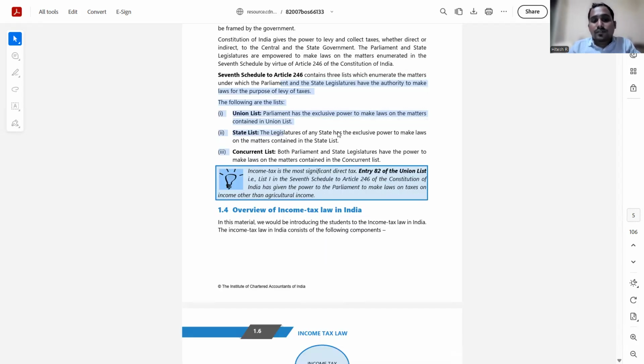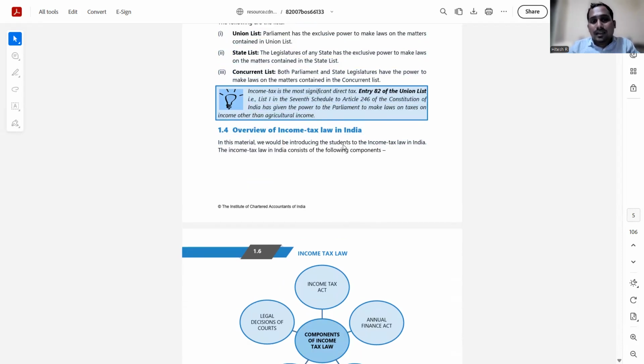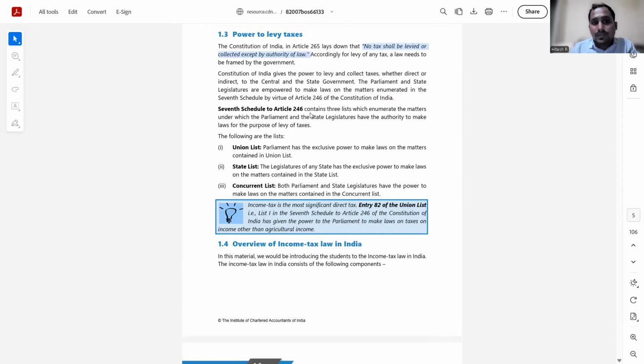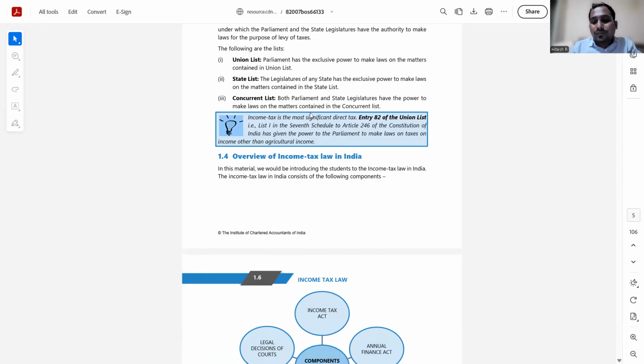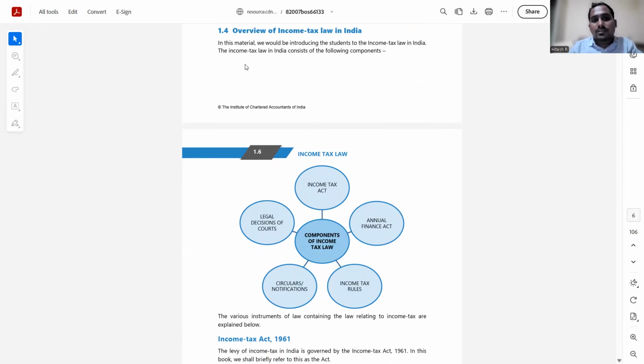Okay, so next we'll move to the overview of income tax law. We have already discussed that no tax shall be levied or collected except by the authority of law. Like I already told, there has to be a law in place that governs, regulates, and monitors the functioning of that regulation itself. So what is the framework of income tax? What are the broad components of income tax? This is what we are going to see in the overview of income tax law in India.